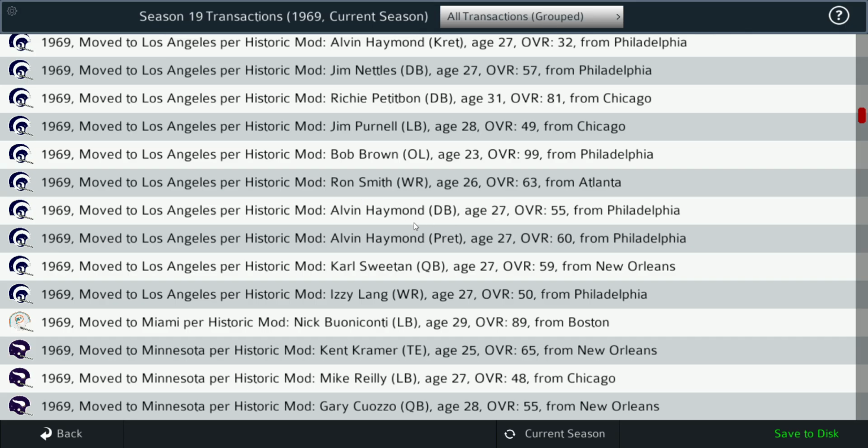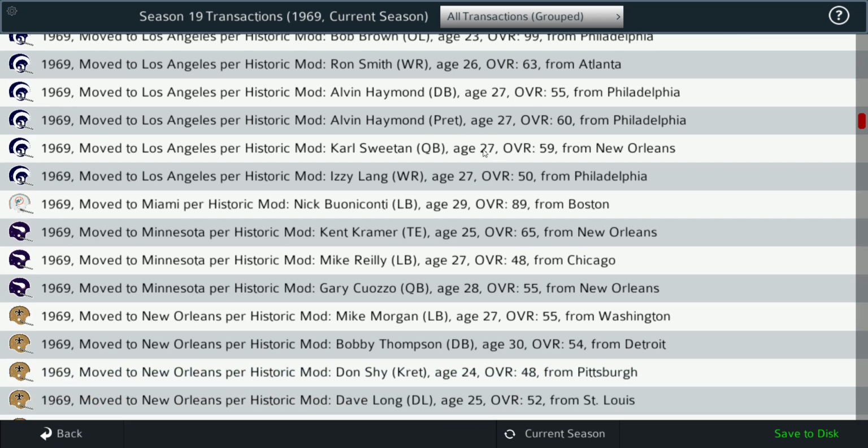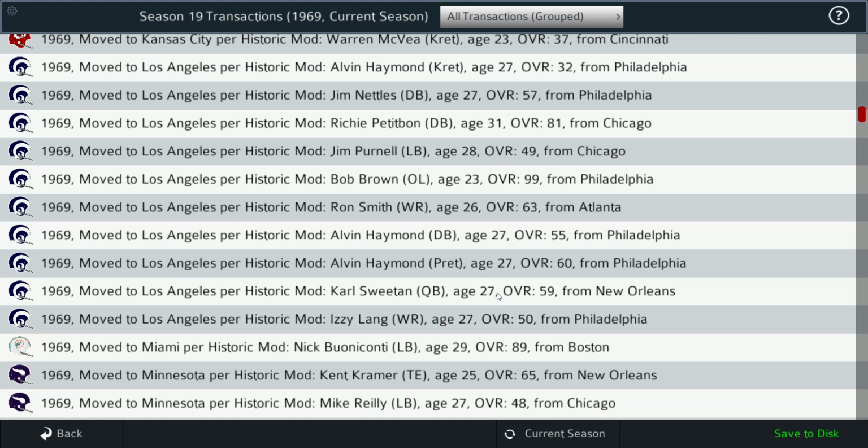Let's see what else. I mentioned Alvin Haven, defensive back, also a punt returner. Backup quarterback Carl Sweeten from the Saints, and Izzy Lang, a wide receiver from the Eagles. So they signed a lot of players from the Eagles. Interesting.